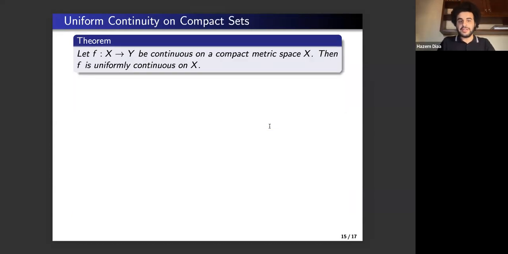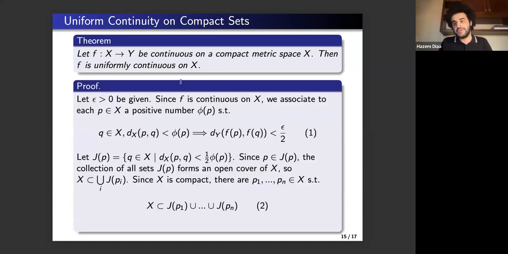And finally, let's give one of the main pillars of this presentation, which is how uniform continuity affects compactness. So let F, or I'm sorry, the other way around. Let F be a mapping of X into Y, continuous on a compact metric space X. Then F is uniformly continuous on X. And here is one of the most elegant proofs that I have found in Rudin's textbook.